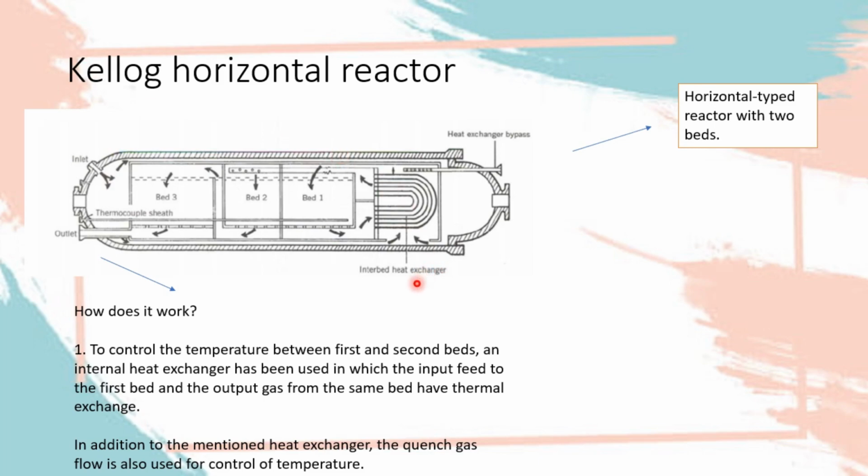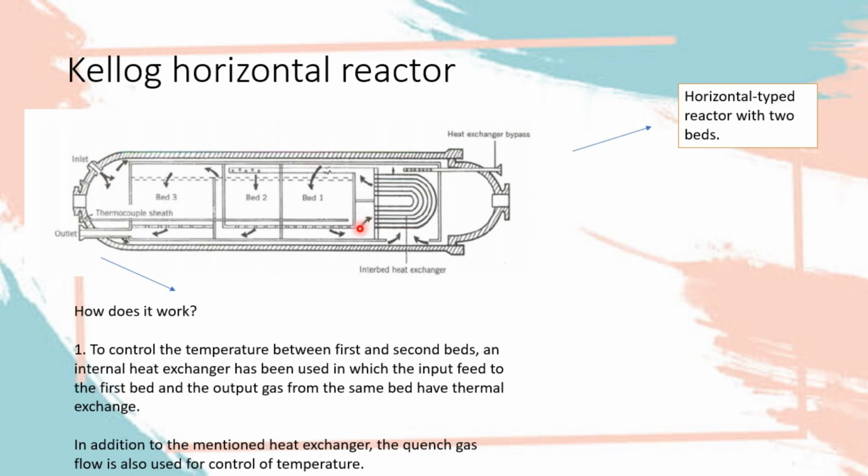So without any delay, firstly is Kellogg. It is built with 3 beds, but often described with only 2 beds. Why? It is because the second and third beds have no significant functions. Firstly, we need to know that the reactor is also built with heat exchanger to make sure the feed into first bed and the output gas from the first bed have thermal exchange.